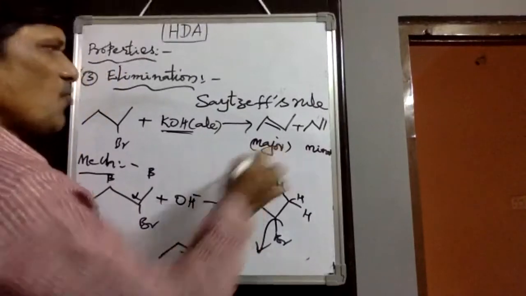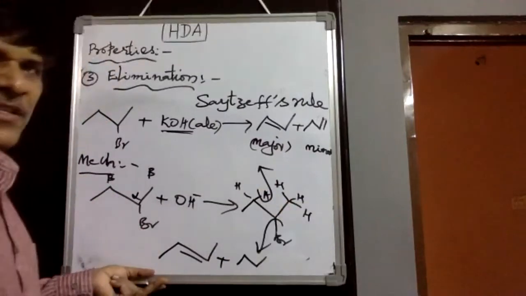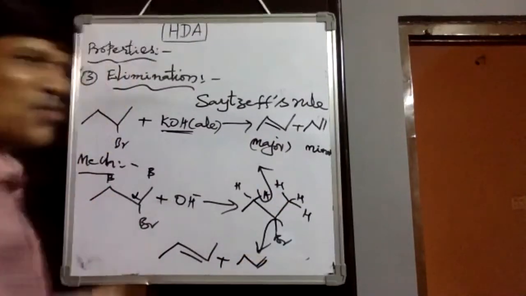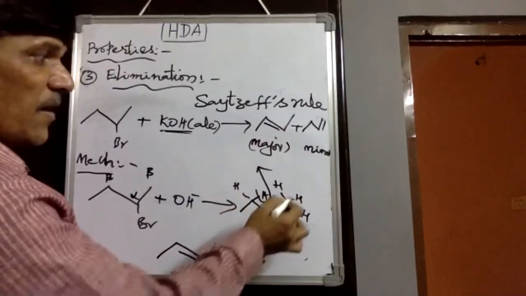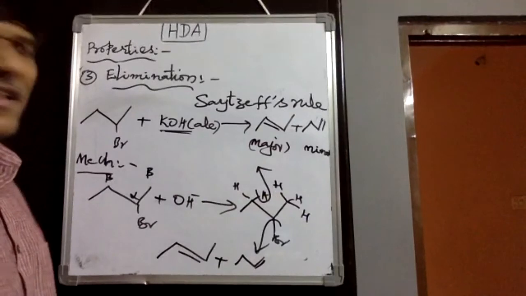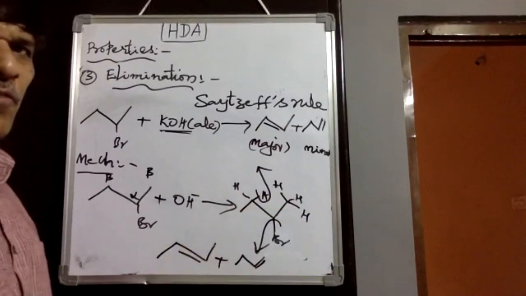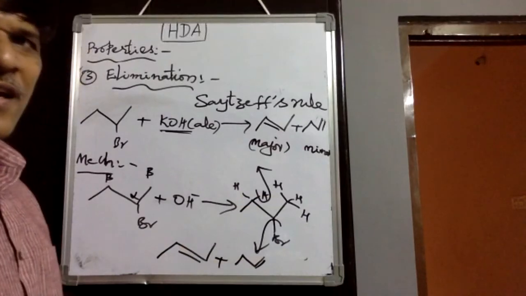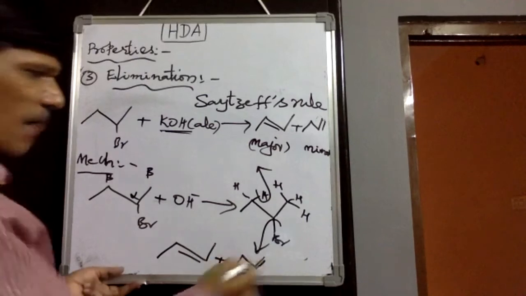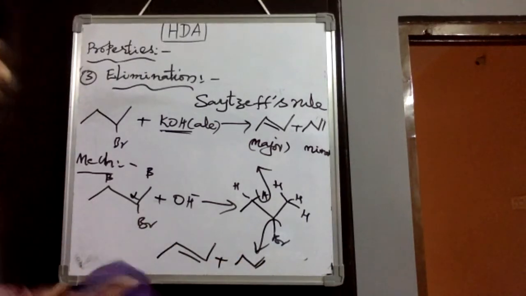Therefore, 2-butene is the major product. And suppose the alpha hydrogen is towards the right side; there we would observe 1-butene. The hydrogen may be eliminated on either side, and this gives a less substituted alkene with only one alkyl group, which gives lesser stability. That is 1-butene. Therefore, this is minor and the other is major.